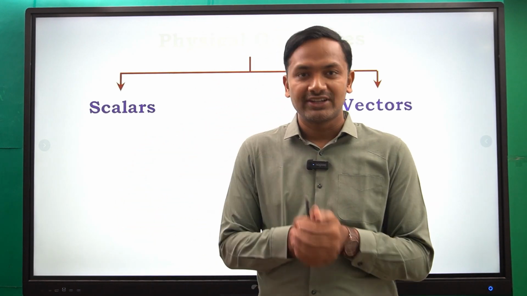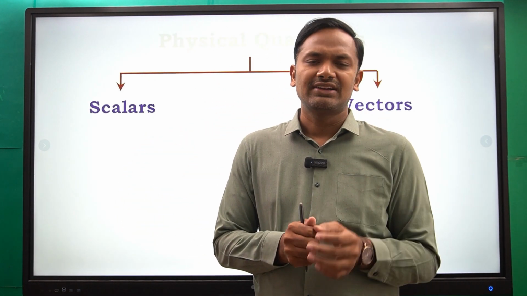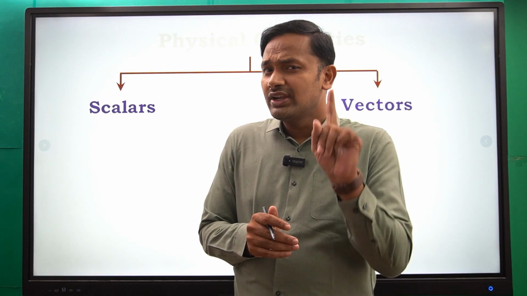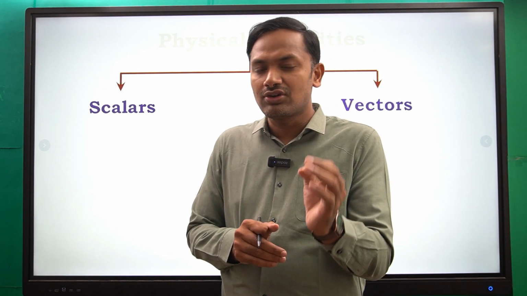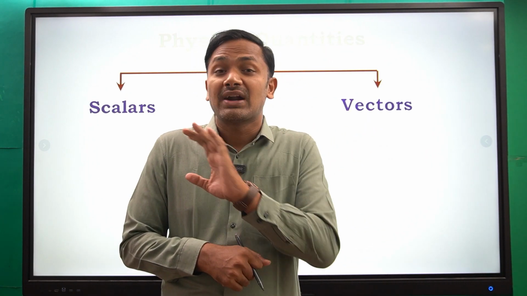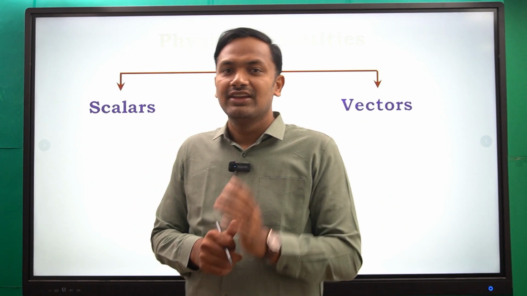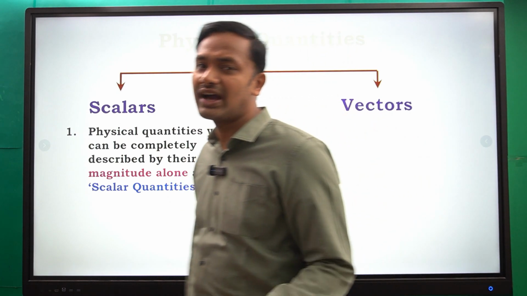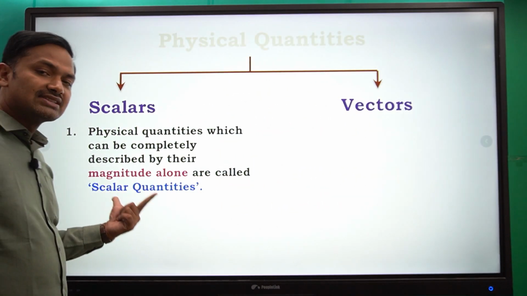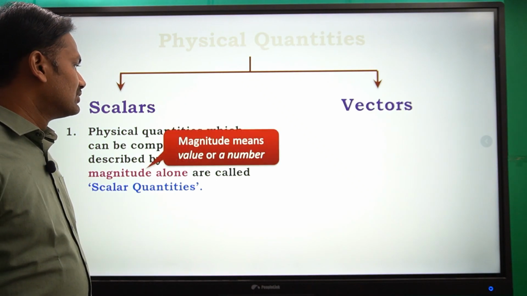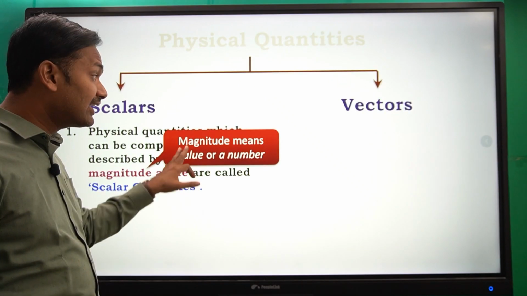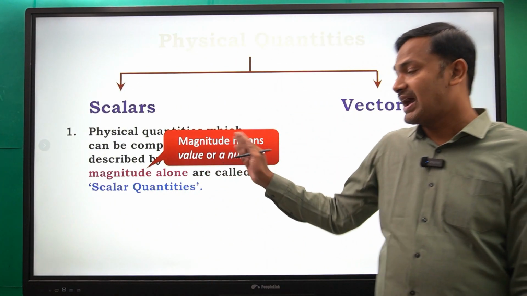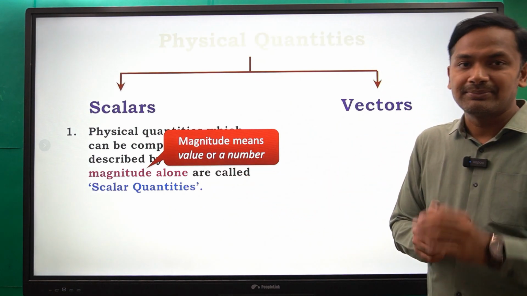Now what is a scalar quantity? A scalar quantity is a physical quantity which possesses only magnitude but not direction. It has magnitude alone, it does not have direction. Such a quantity is known as a scalar quantity. What does magnitude mean? Magnitude means a value or a number.